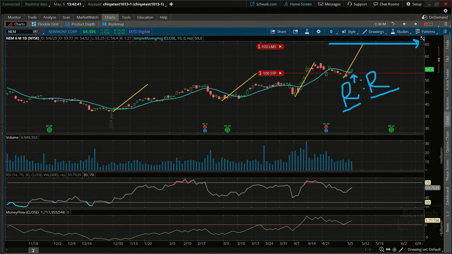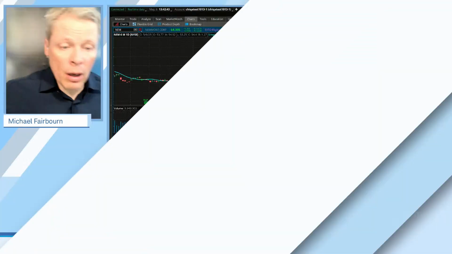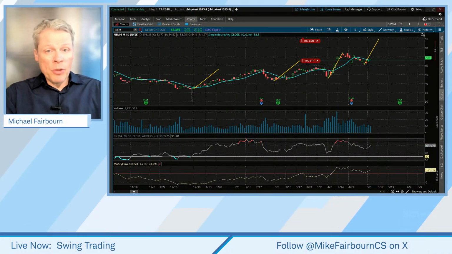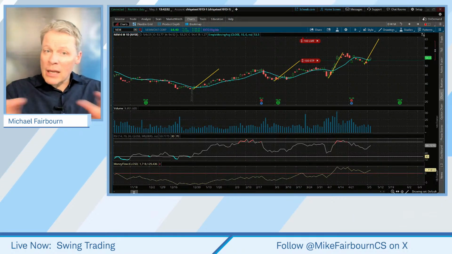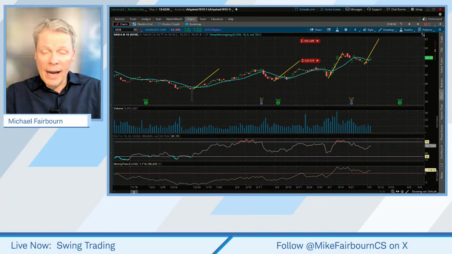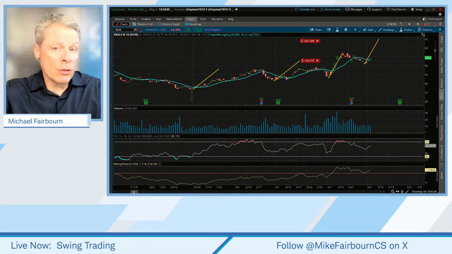Now, one thing I didn't get a chance to do today was to also put on an option to look at, like just a long call option. But that's something you could also consider. We'll do that more in the future, but I do like the side-by-side comparison. As a matter of fact, if one of these were to work out, that option could do well, especially if it goes quite fast to the upside.